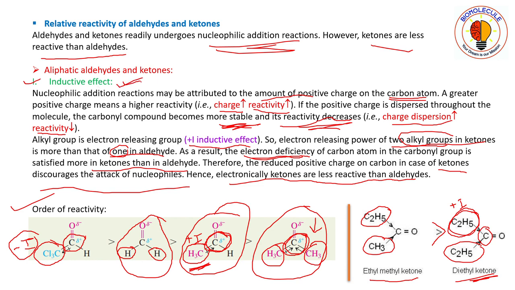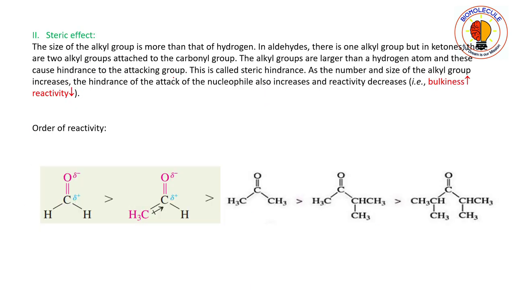So reactivity can be explained using two effects, that is the electronic effect and the steric effect. We have learned the electronic effect. Now moving on to the steric effect. The size of an alkyl group is much more than that of a hydrogen atom. In aldehydes there is one alkyl group, but in ketones there are two alkyl groups attached to the carbonyl group. The alkyl groups are larger than a hydrogen atom, and this causes hindrance to the attacking group.